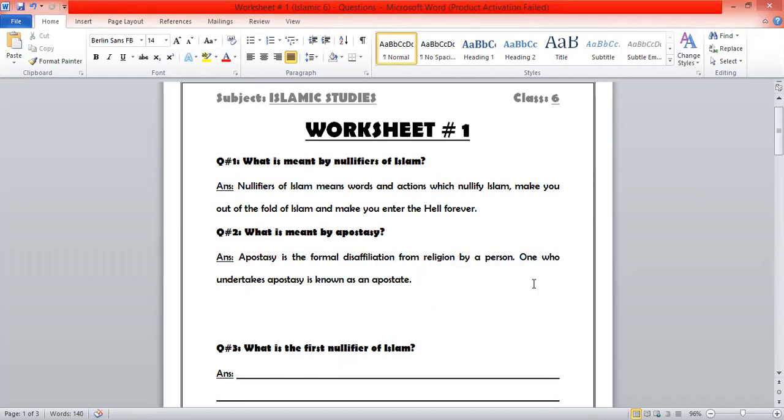Okay, so now apostasy is the formal disaffiliation from religion by a person. One who undertakes apostasy is known as an apostate. The person who is leaving the religion is an apostate. Now, it is understandable and short.